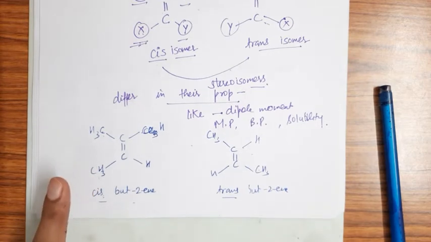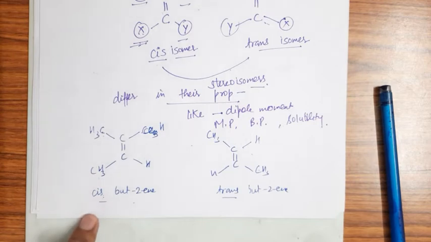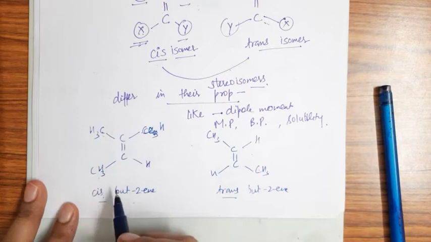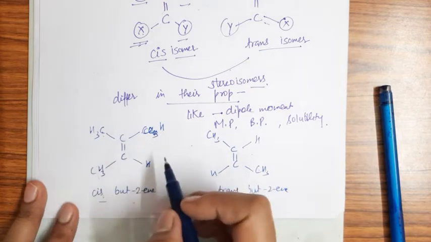So when you see this compound, let's see the polarity. The cis form of alkenes is generally found to be more polar. Why is it more polar? Let's see here. There will be addition of the dipole moment, right?